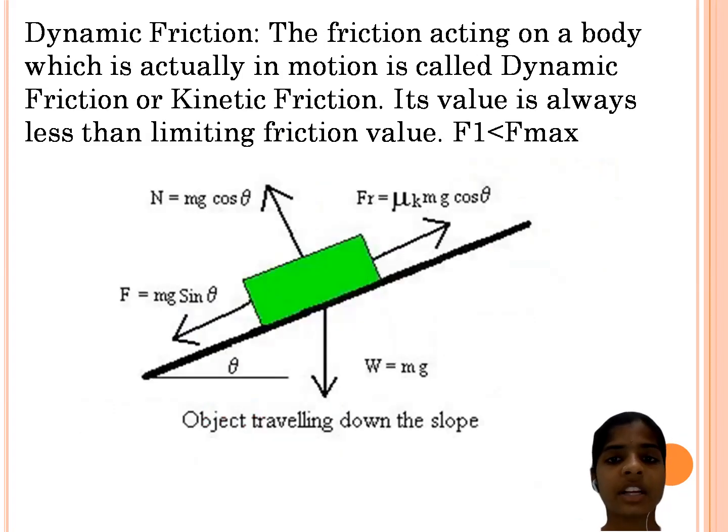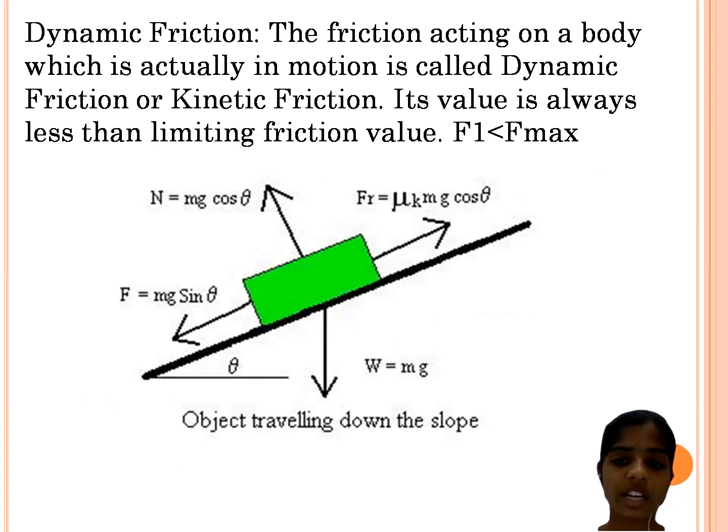Then dynamic friction. The friction acting on a body which is actually in motion is called dynamic friction, or kinetic friction, as in the basic definition we saw first. Its value is always less than the limiting friction value. The dynamic friction value must be less than the limiting friction value: F_s is less than F max. We can consider the diagram here.